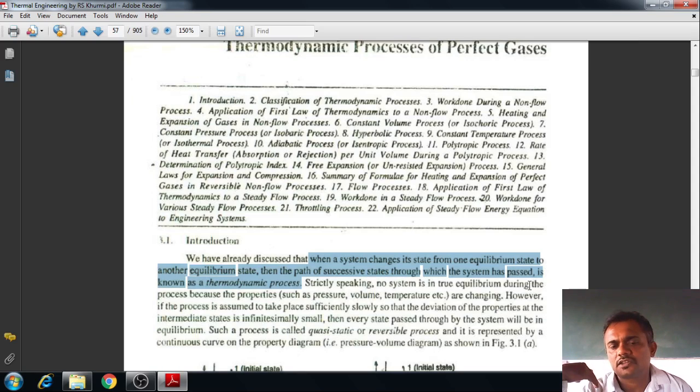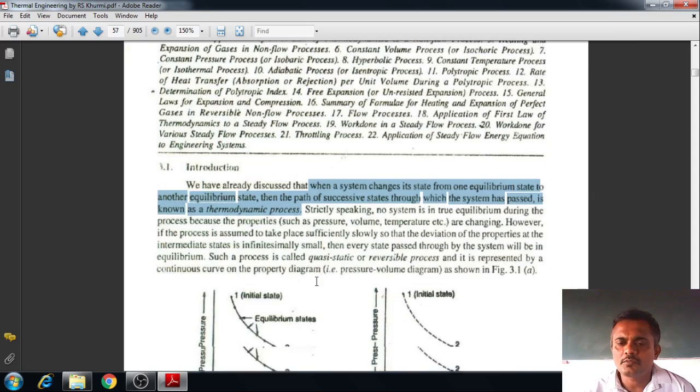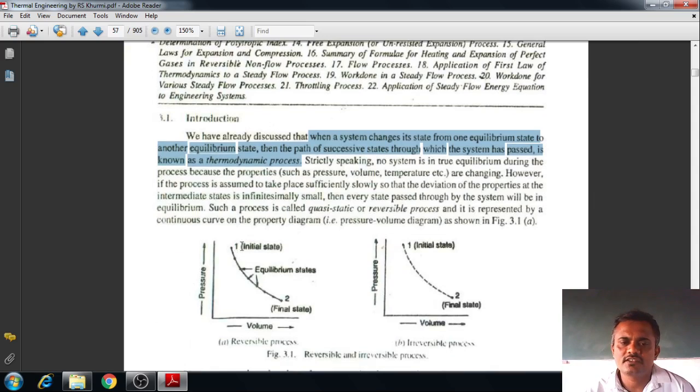For our thermodynamic system also, look at this sketch, it clearly explains. When we plot a graph of pressure versus volume, the system is moving from point 1, let me show you with the cursor, state 1, a thermodynamic state, to the final thermodynamic state.